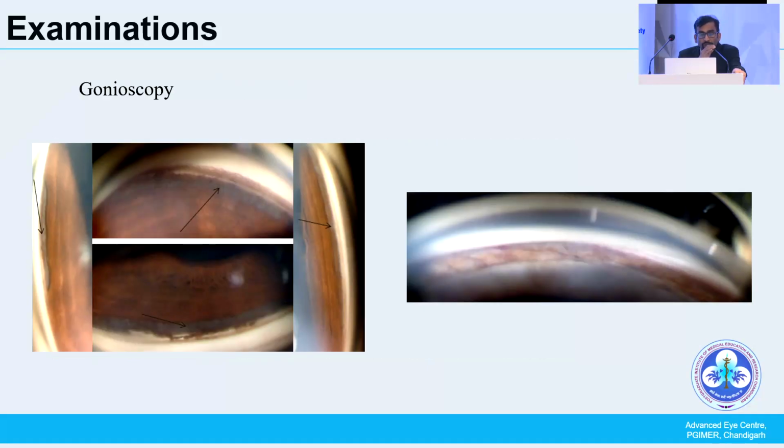Gonioscopy, of course, has to be performed to rule out especially the high chance for failure, like NVA, maybe extensive synechiae, and these things have to be ruled out before planning for surgery. This is also part of the workup.